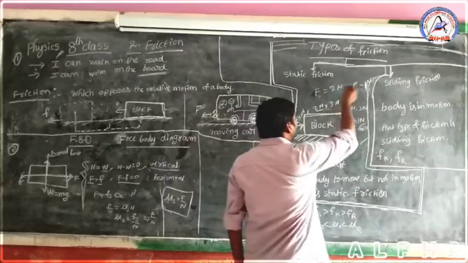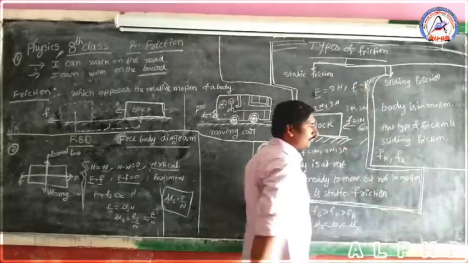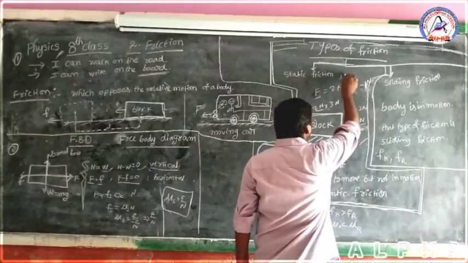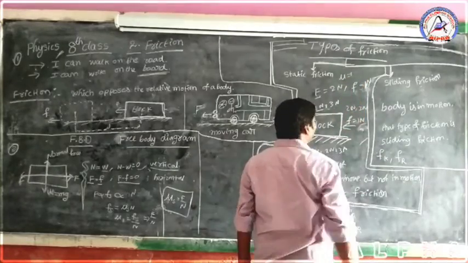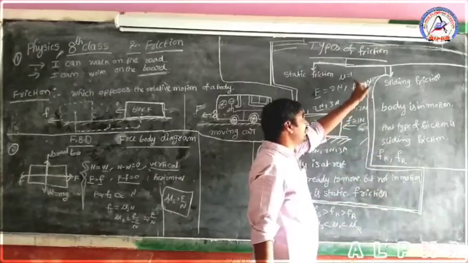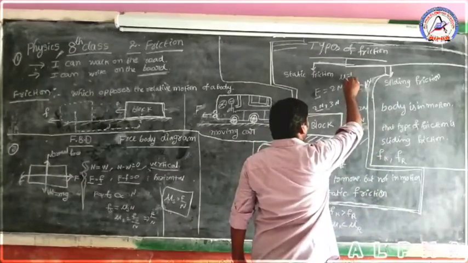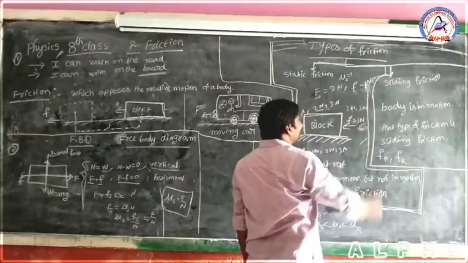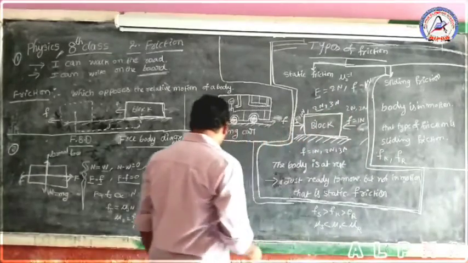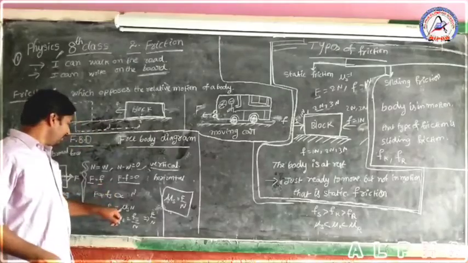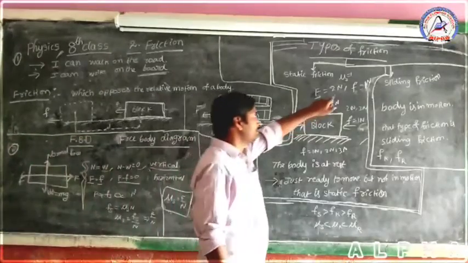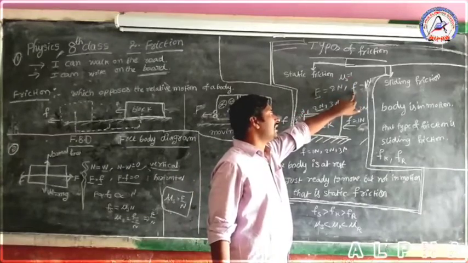Here, applied force is equal to the normal force. For suppose the coefficient of static friction nu suffix s is equal to 1, and F is equal to 1.